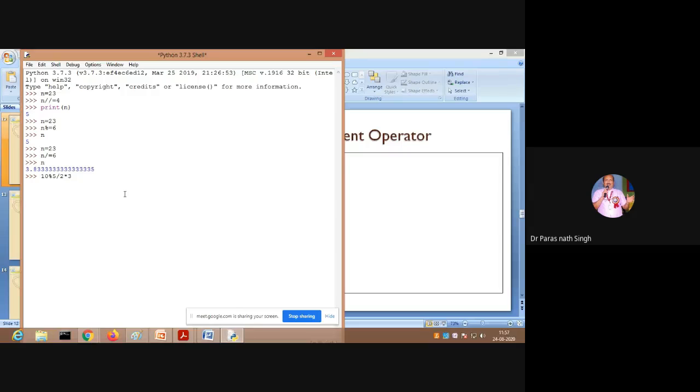Sir, 10% 5 and the 10. First, are you having any confusion about which of the operators will be evaluated first here? The modulus operator, division operator, and multiplication operator have the same rank. Even the floor division, or integer division, is the same. Whether it is the actual division, which we sometimes call float division, or floor division, the rank of the operators is the same. So the associativity is from left to right.